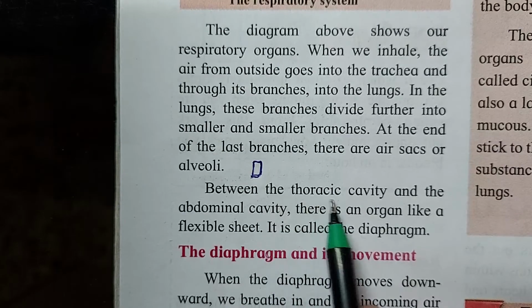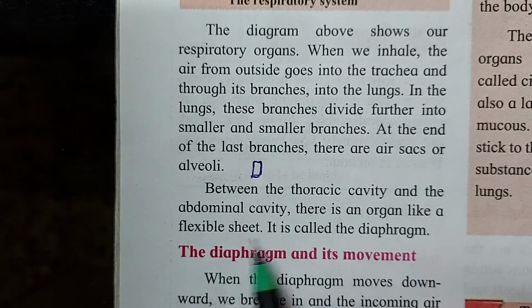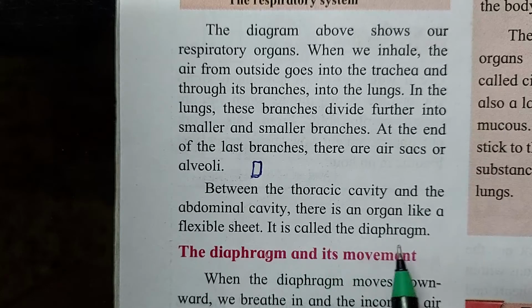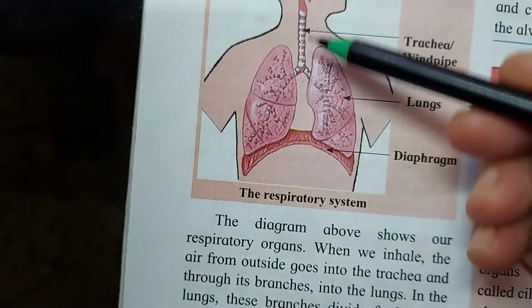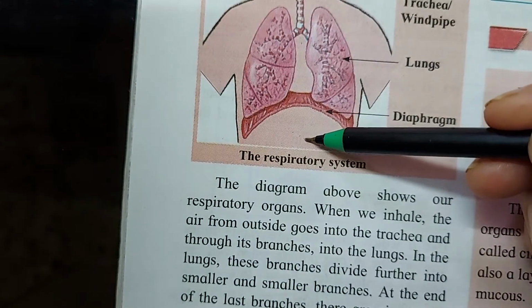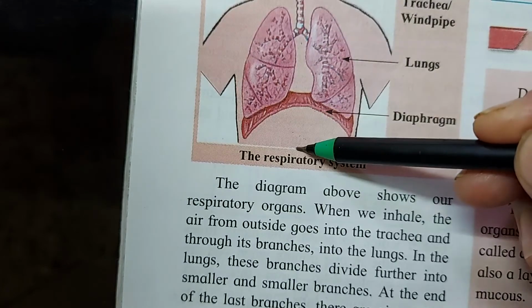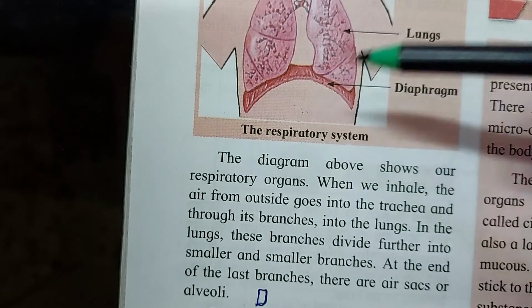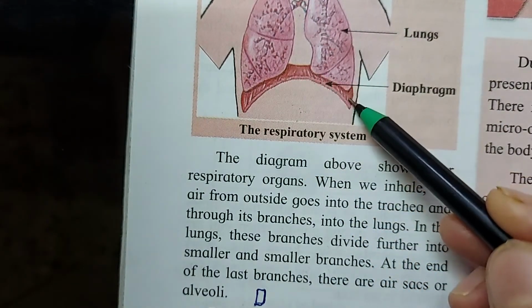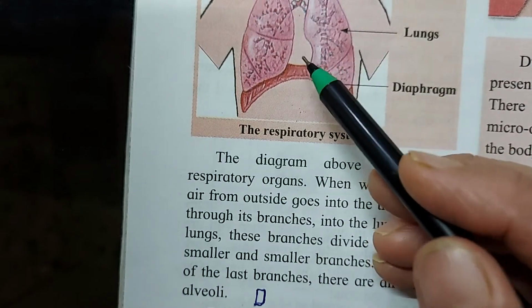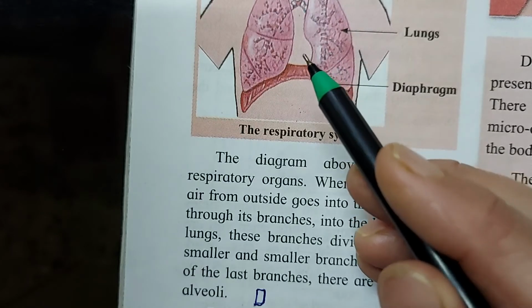Now between the thoracic cavity and the abdominal cavity there is an organ like a flexible sheet. It is called the diaphragm. Between the thoracic cavity and the abdominal cavity is the stomach. Between this cavity and this cavity, the abdomen is here. Now you can see this curve. This is the diaphragm. The breathing process takes place only because of this diaphragm.